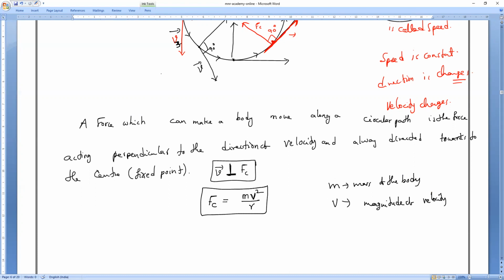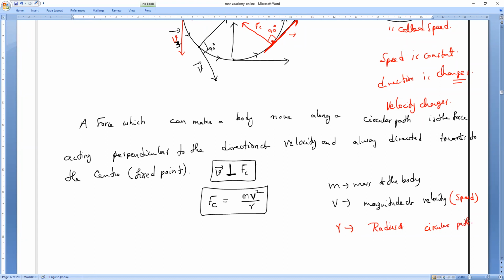Because direction doesn't matter, since we are considering that the speed remains constant. Does the magnitude of velocity remain constant or not? Yes, constant. So the magnitude of velocity is called speed. Next, r. What does r indicate? Radius, the radius of the circular path. Very good. That is what you should remember.